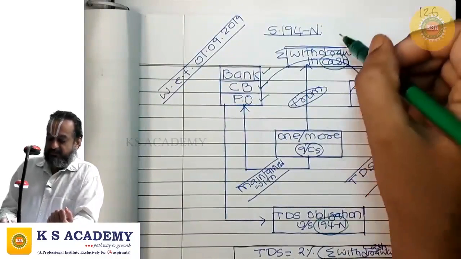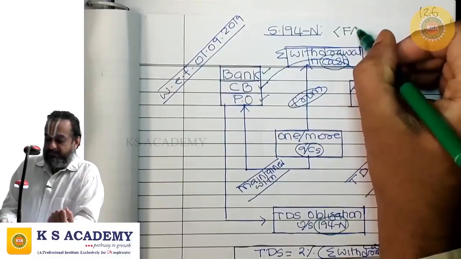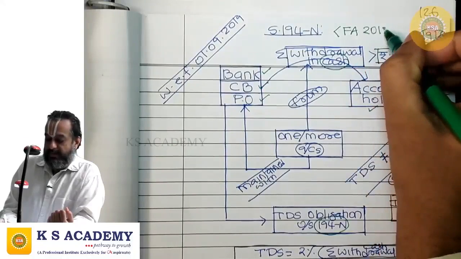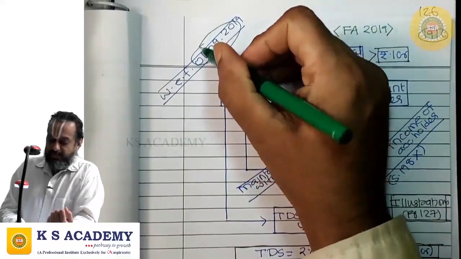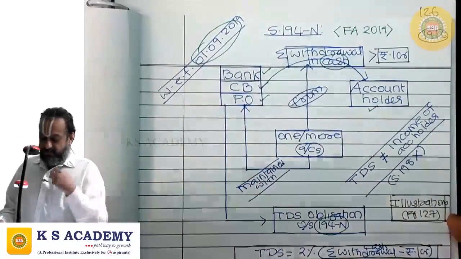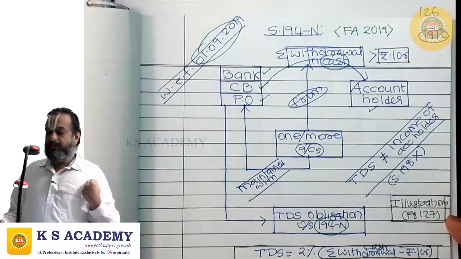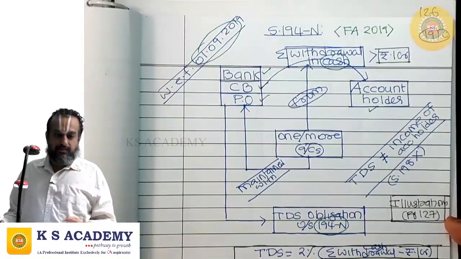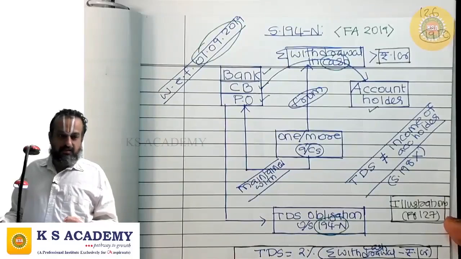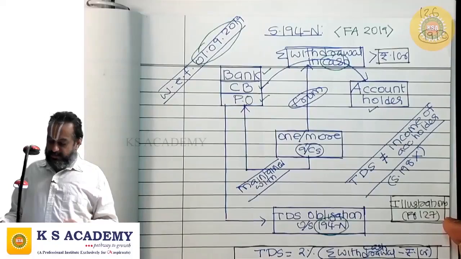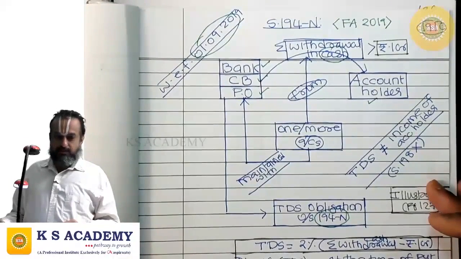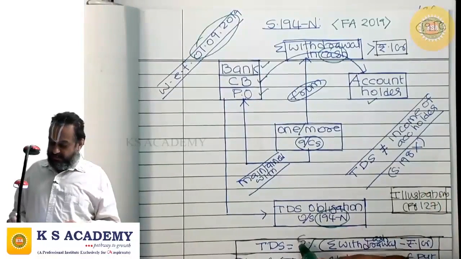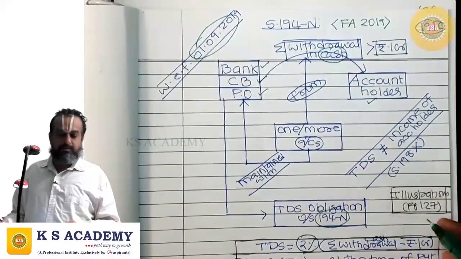This section is inserted by Finance Act 2019 with effect from 1st September 2019. So the bank or cooperative bank or post office has TDS obligation under which section? Under section 194N. At what rate tax shall be deducted at source? Tax shall be deducted at source at the rate of 2%.